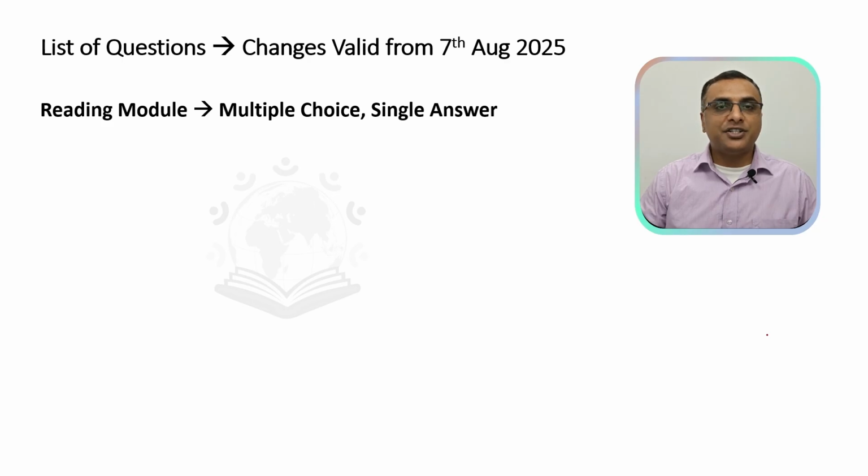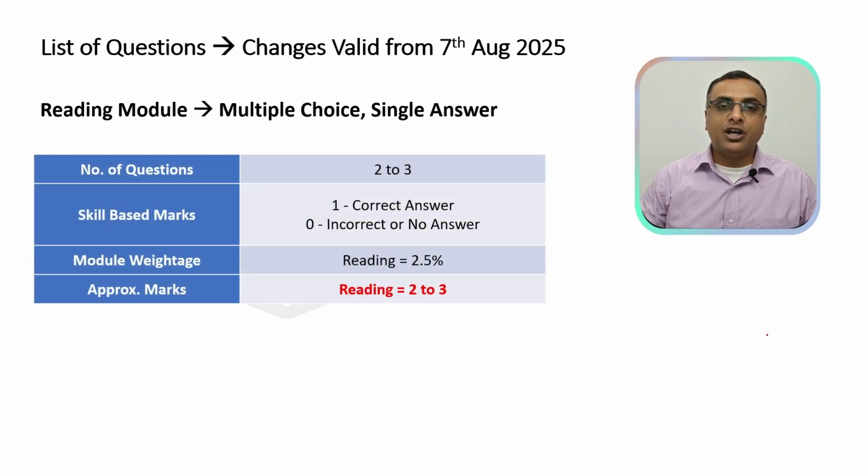Coming to the last question of the reading module, multiple choice, single answer. The number of questions has been increased. Now you will get 2 to 3 questions. Earlier it was just 1 to 2 questions. The skill based criteria hasn't changed. The module weightage remains at 2.5%, which will approximately translate to 2 to 3 marks for your reading module.